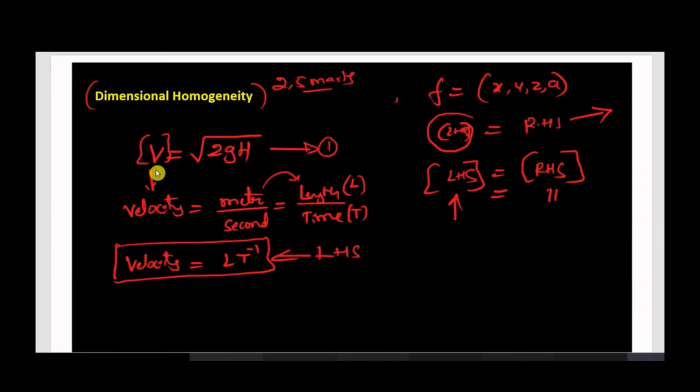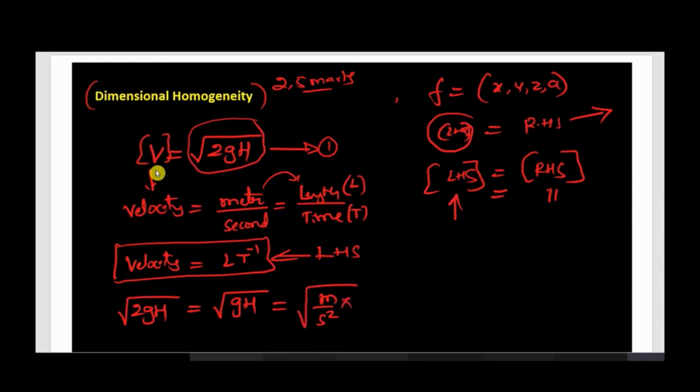Now I will write the dimensions of the right hand side, square root of 2gh. Okay, so square root of 2gh. Here 2 is a constant, because for constant terms there will not be any dimensions. So I will consider only gh. Okay, g is acceleration due to gravity, meter per second square, under the square root. What is h? H is head, that is height of water, or head, which is in meters.